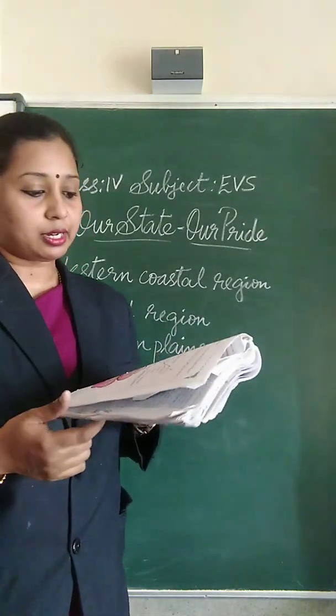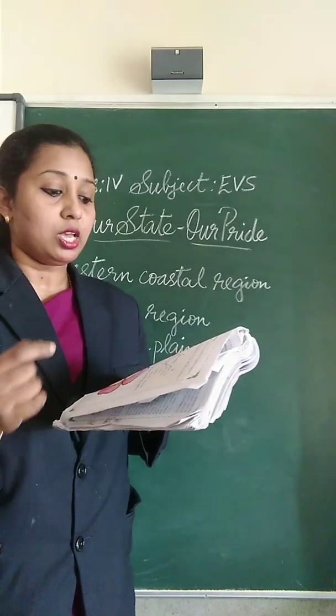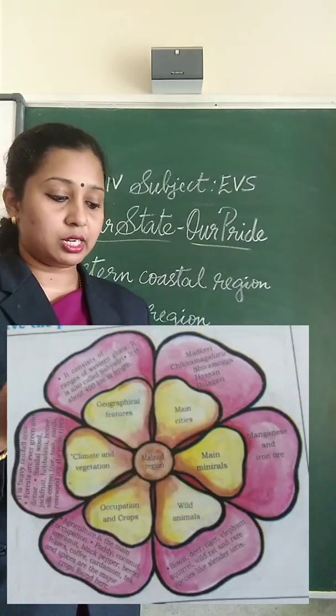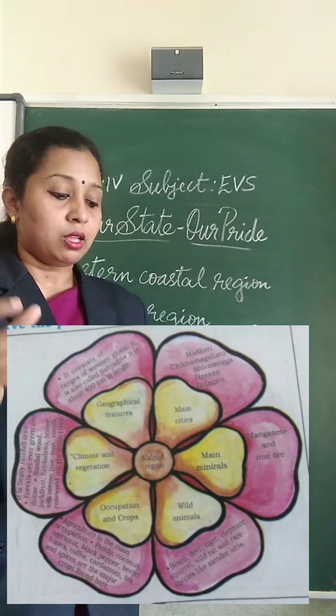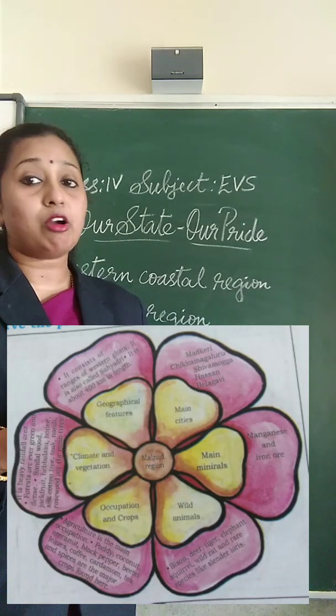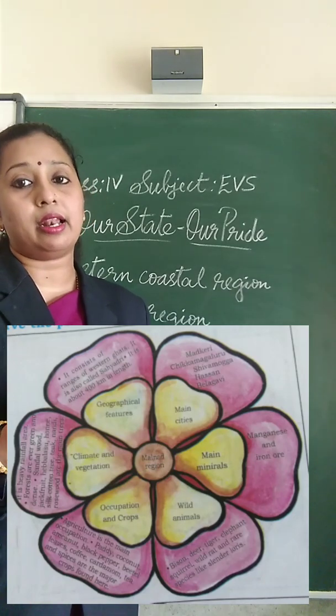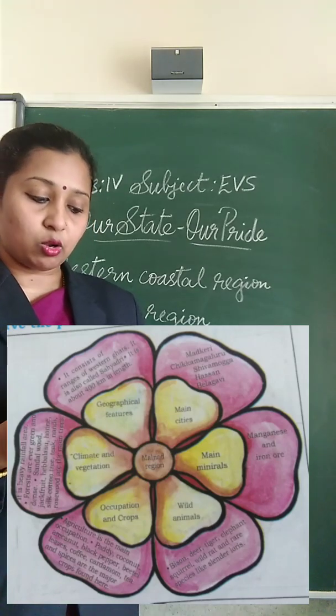And this Malanad region consists of ranges of Western Ghats. It is also called Sahyadri. So this Malanad region is also known as Sahyadri. It is about 400 km in length.